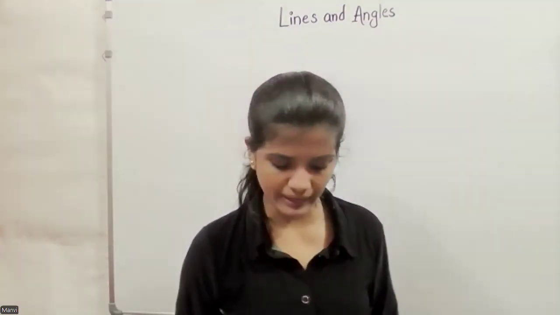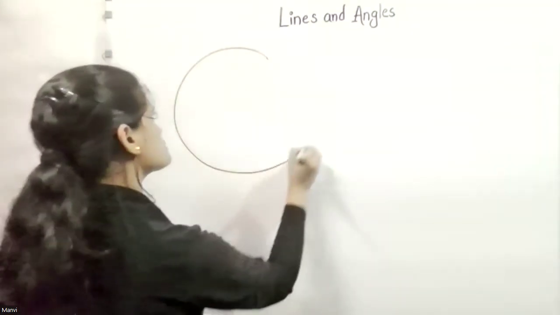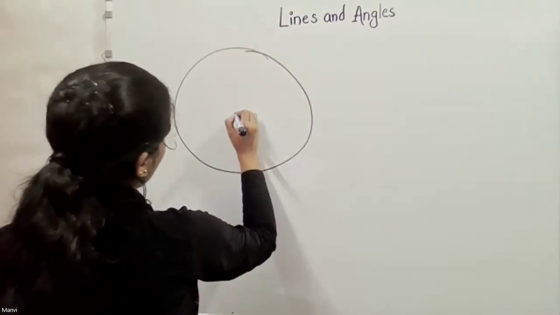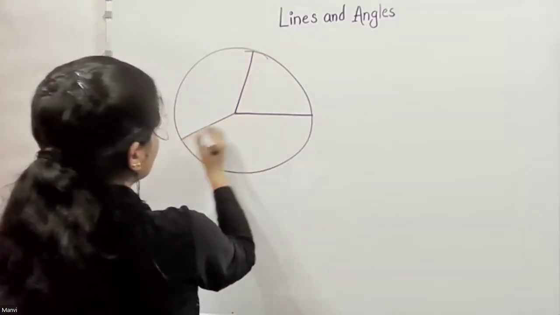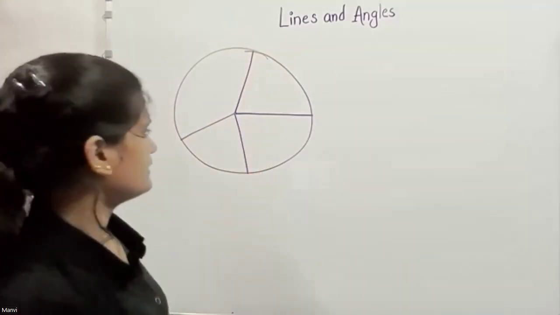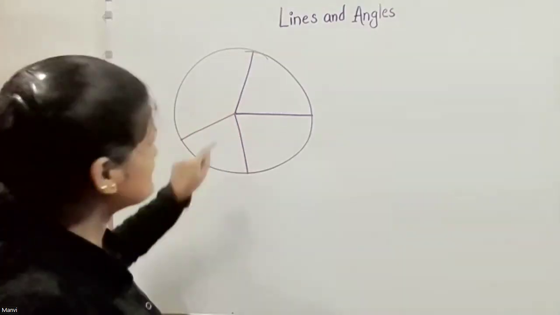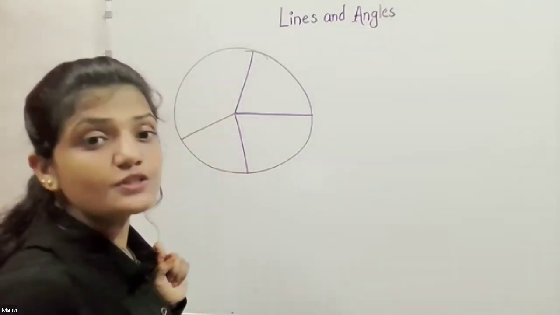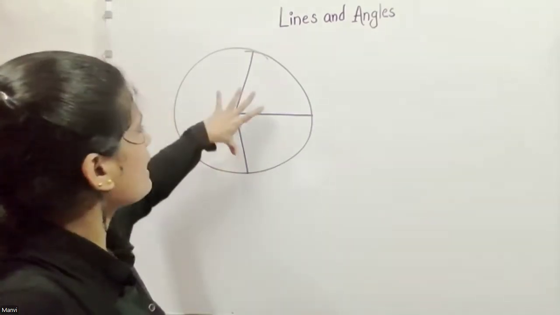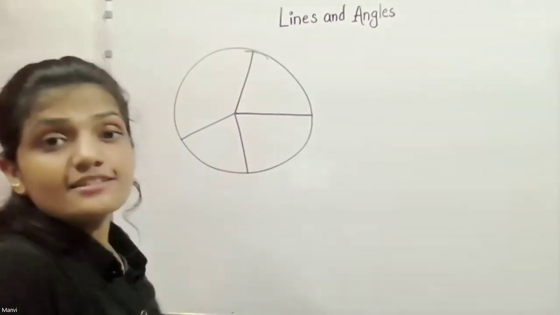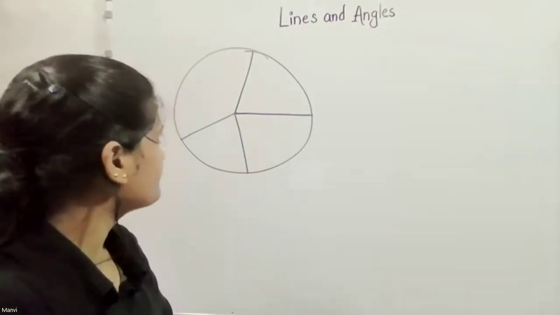Okay, you know what about the pie chart? Pie chart looks like this. We have one circle and there's a formation of different angles. So Kavya, you agree? The sum of all angles is always equal to 360, because the angle around one point always equals 360 degrees. And as this is one whole, this is always 100%.